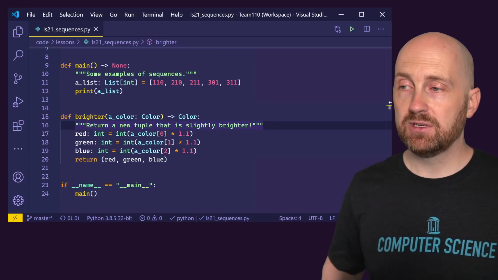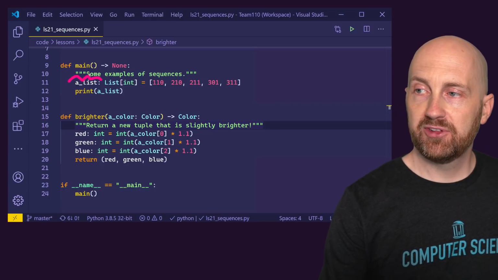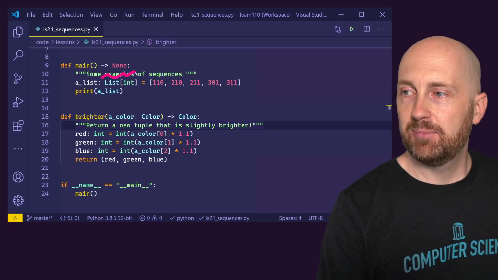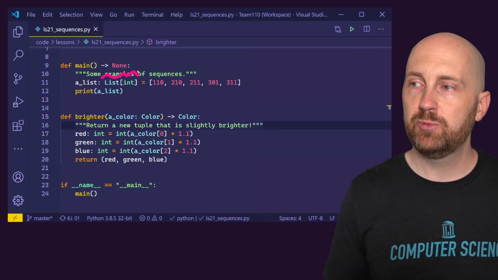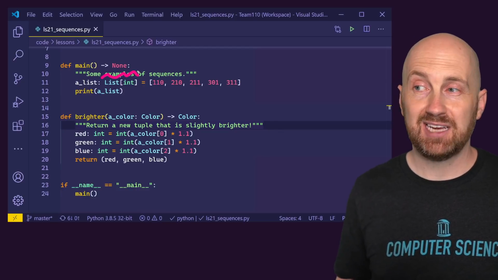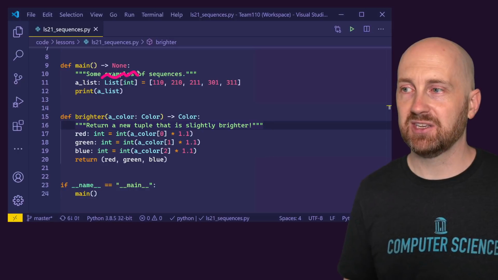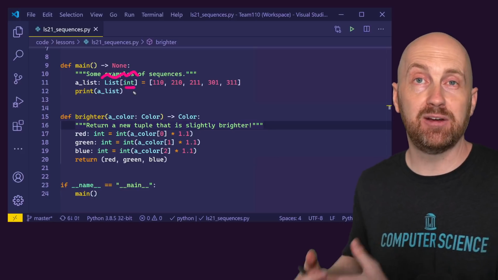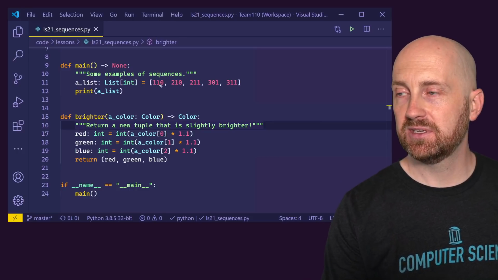Let me just break down the syntax that you're seeing here. So again, just like we've defined variables in the past, we're setting up a local variable in this main function named alist. Its type is a list of integers. Right? So when we're working with lists, we're not going to use aliases like we do with tuples, because this is actually pretty descriptive of what we're working with, and we only have to specify the type once, no matter how many integers a list is going to hold, or no matter how many strings a list is going to hold. That type that we specify in the square brackets of our list is saying every item in this list will be of this type. We'll try making a list of strings in just a moment to prove to ourselves that we can do that as well.